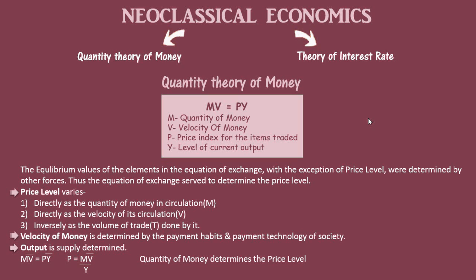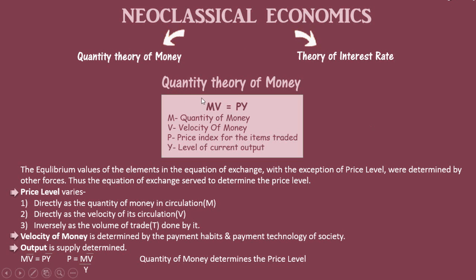Till now we discussed the classical economics given by Adam Smith, David Ricardo and the other economists, and we studied the various assumptions made by these economists, and we also studied how the aggregate supply is created in the economy and the shape of the aggregate supply curve. Now let us see what the neoclassical economics has to say, and what are the various theories in it.